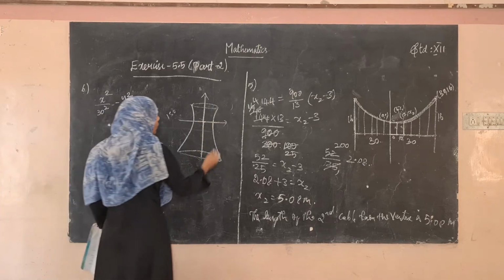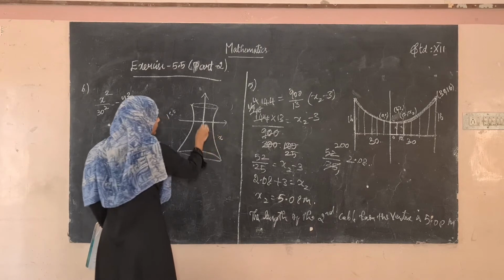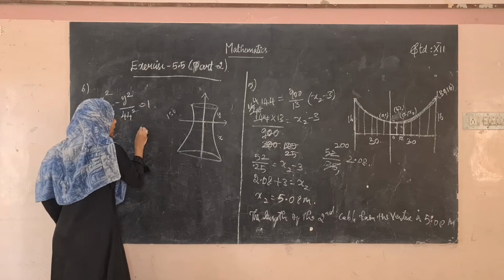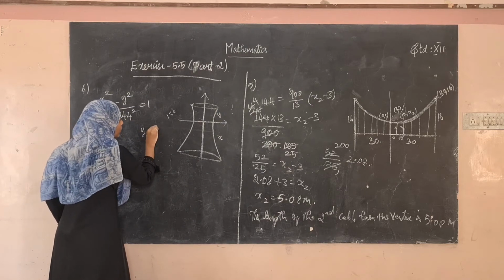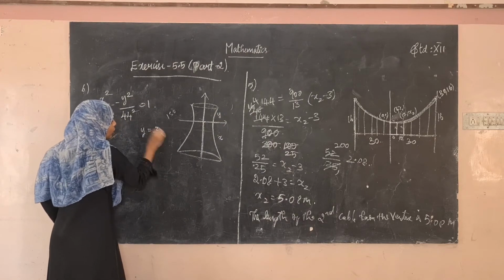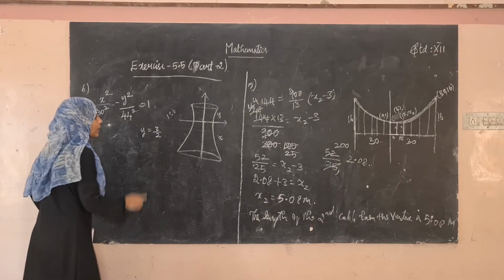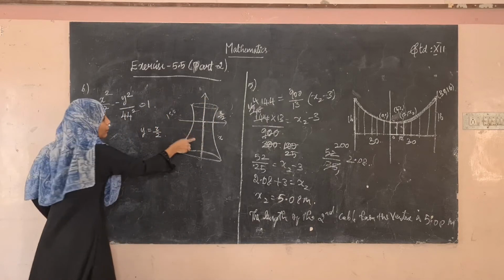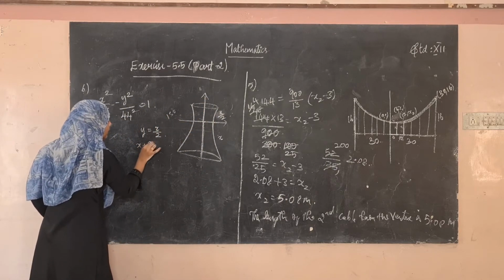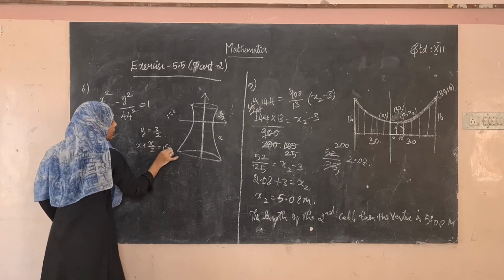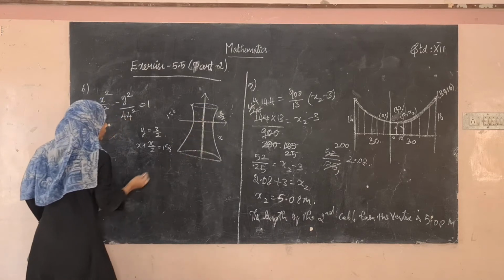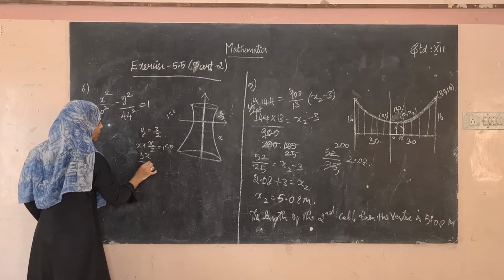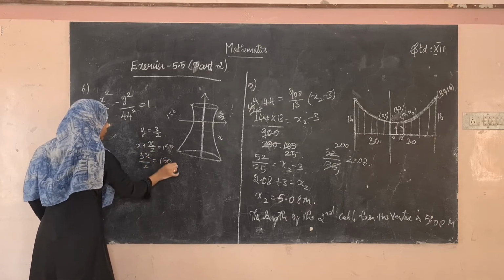Now let us take this distance as x, and this one as y. The distance y should be equal to x divided by 2. So adding both, x plus x divided by 2 is equal to 150, the whole length. So 2x plus x, 3x divided by 2, is equal to 150.